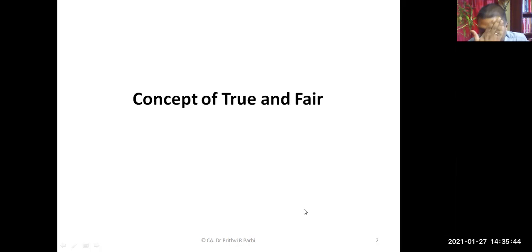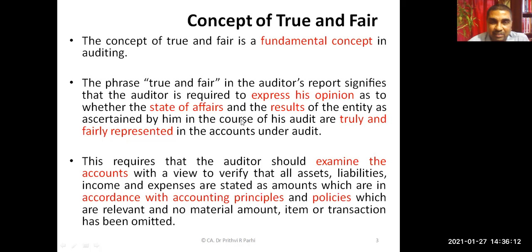So I'll just change the name of some of these statements. Let us go by sequence. One thing is that balance sheet. Second one is statement of profit and loss. Third one is your cash flow statement. Fourth one is statement of changes in equity. Fifth one is your explanatory notes. So on this thing, whether all these things are showing true and fair view or not, that is what auditor gives opinion about. Auditor gives opinion about the true and fairness of this financial statement.